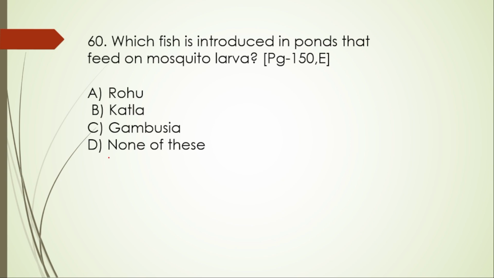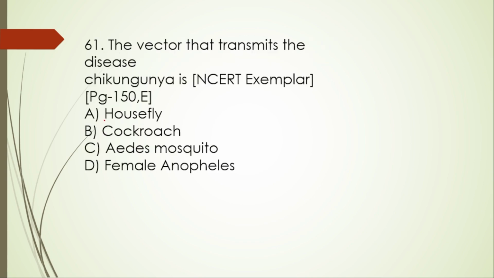Next, 60th question. Which fish is introduced in ponds that feed on mosquito larvae? Rohu, Catla, Gambusia, none of this. So here the right option is Gambusia. 61.